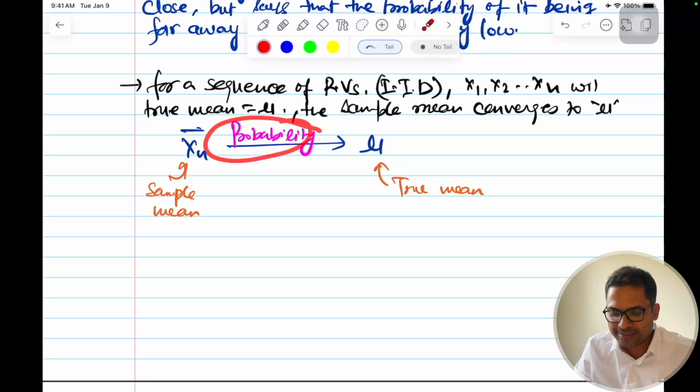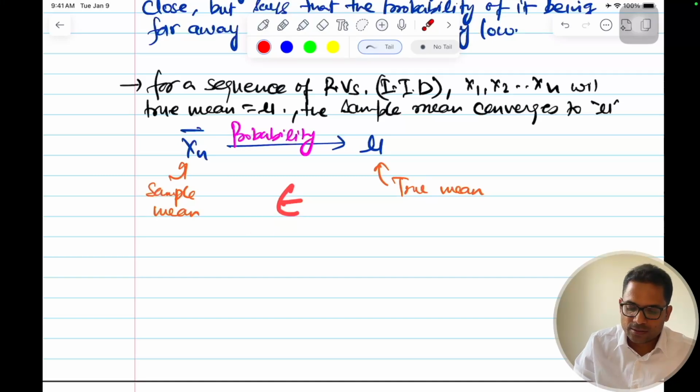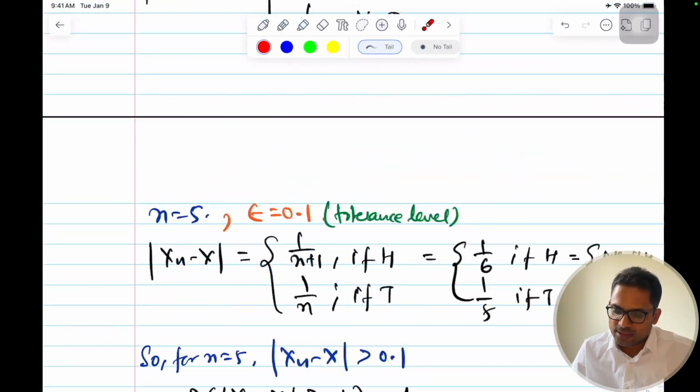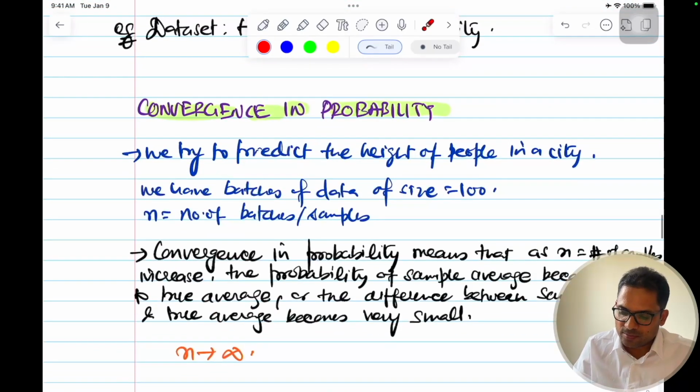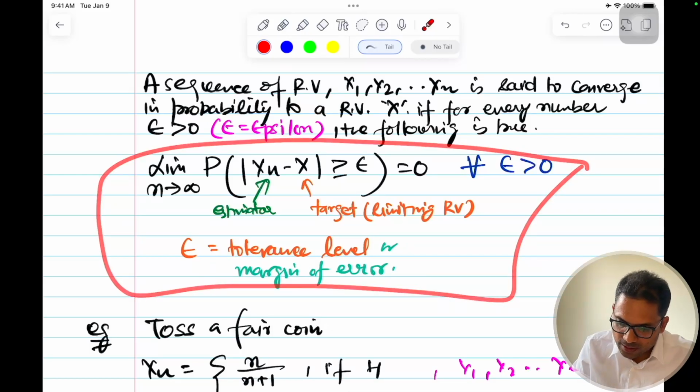This will converge to mu, the actual true mean, in probability, and the probability will depend upon how close you want to be. It will depend upon the epsilon, or the tolerance level that you have, and the number of samples as n tends to infinity. This comes from convergence in probability that we have seen here. This is coming from this theory.